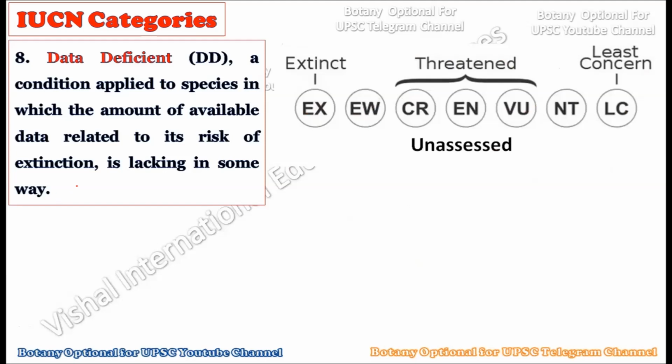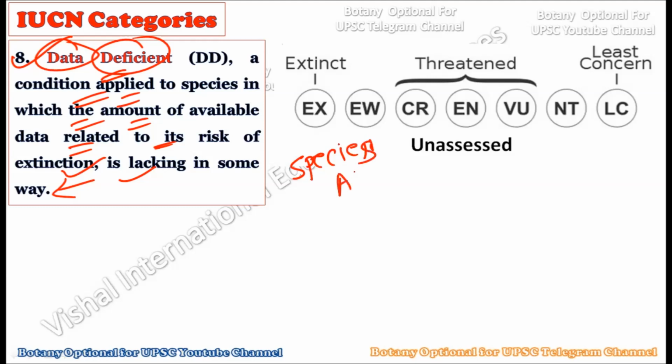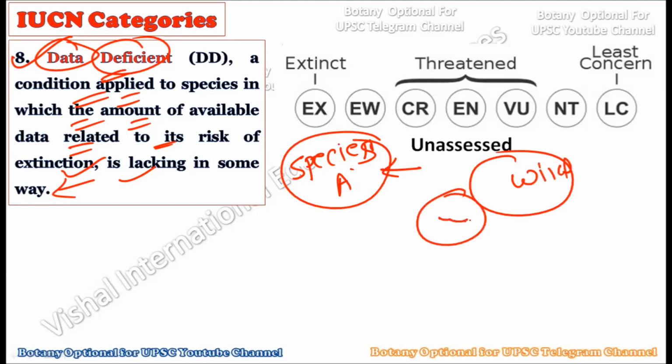Right now, consider the eighth one, that is data deficient. This is an extra category which was added later. It is a condition applied to a species where the available data related to risk of extinction is lacking in some way. For example, we have species A, and we don't know much about it. We don't know the number in the wild, we don't know its conservation status, and it is a newly found species. So there is little data regarding this species, and that is why it can be placed into the data deficient category. That is, not much is known about this plant species. But once we acquire data, we can place it in one of the seven categories.